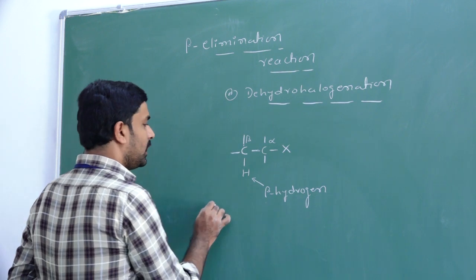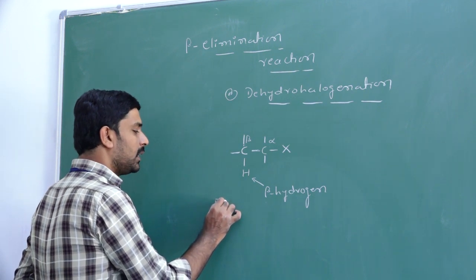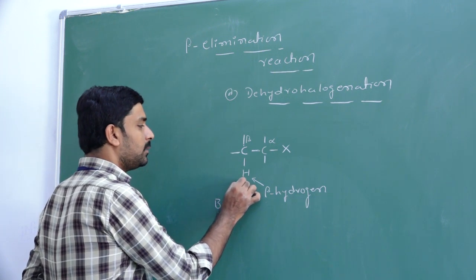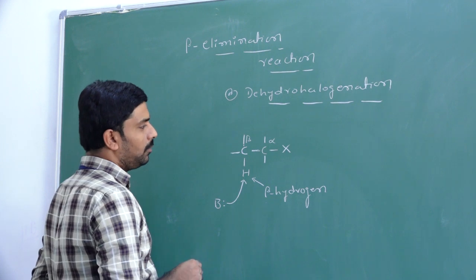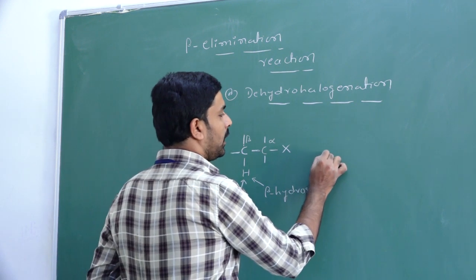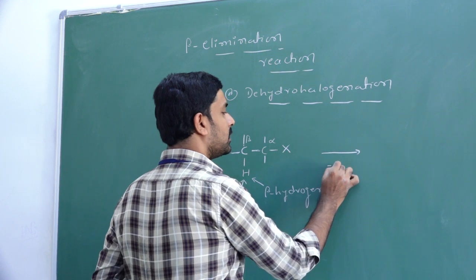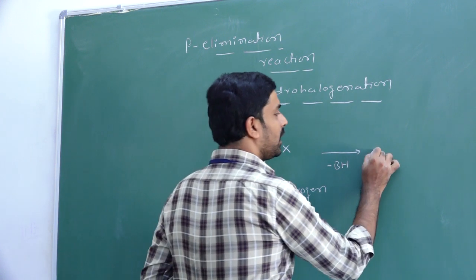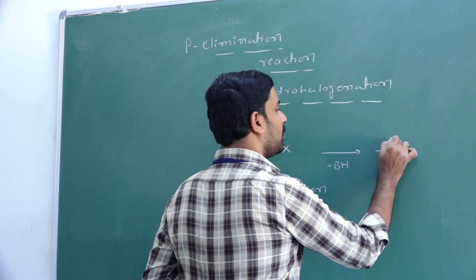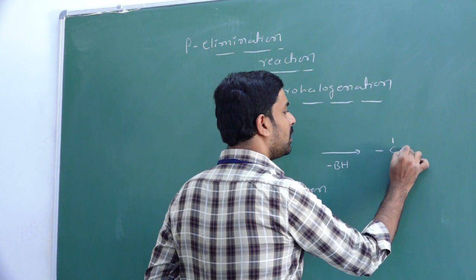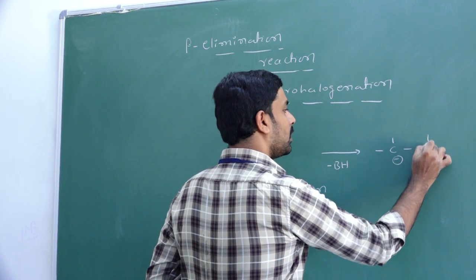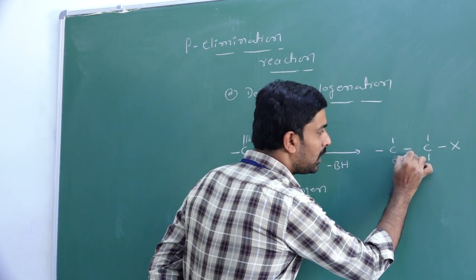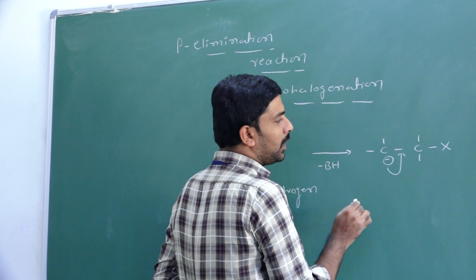To this alkyl halide containing the beta hydrogen, if you add a base, this base abstracts this proton. It forms B-H and we get a carbanion, here we get a negative charge, carbon, single bond, carbon, single bond X. This negative charge moves between these two carbons.